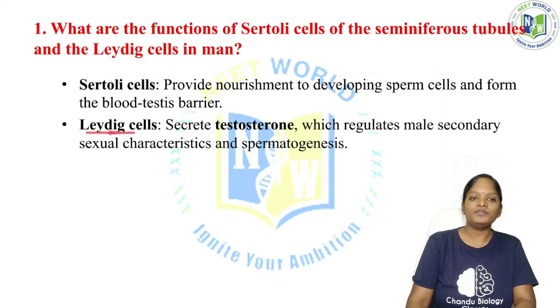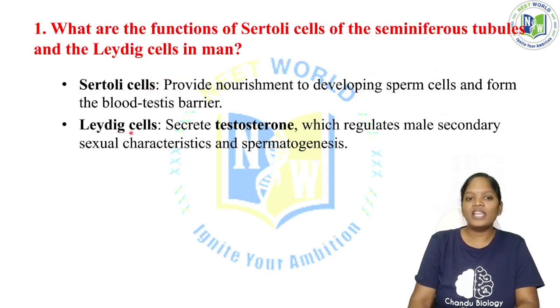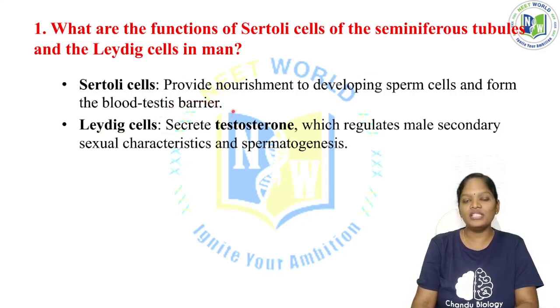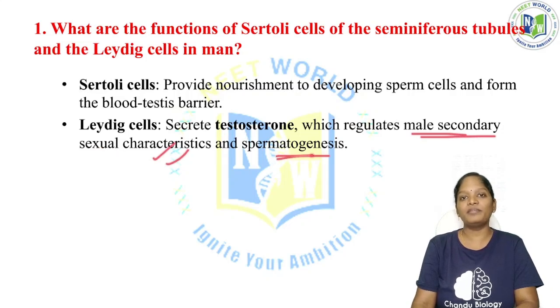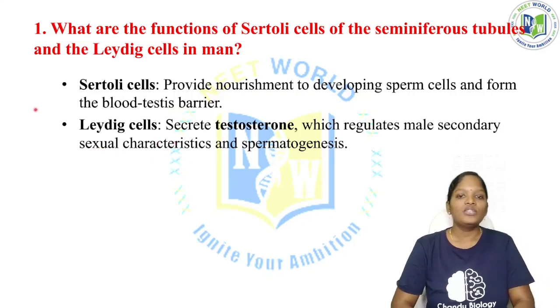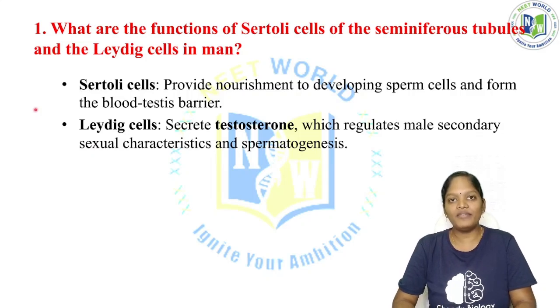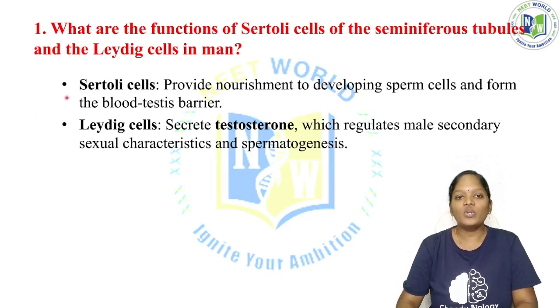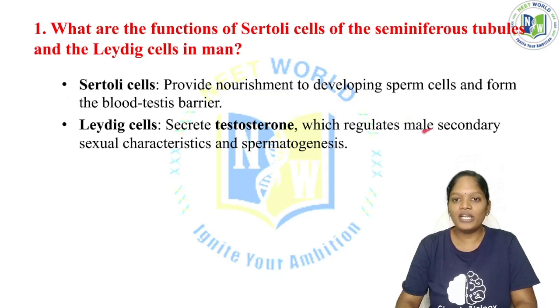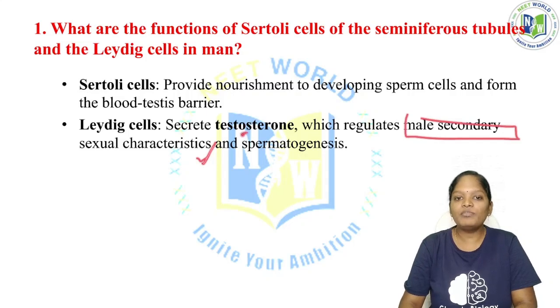Now the Leydig cells are responsible for secreting the male sex hormones called androgens, like testosterone, which regulates the male secondary sexual characteristics and spermatogenesis. This is an important thing: the secretion of the hormone testosterone is done by which cells? Leydig cells.